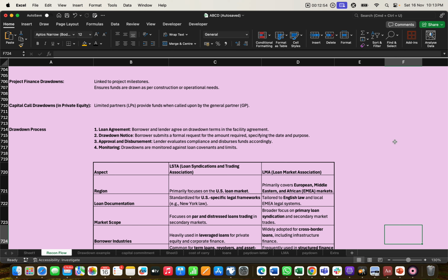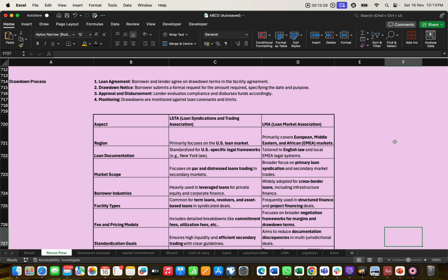So approval and disbursement: the lender evaluates the compliance and disburses the fund accordingly. When the borrower has sent the letter to the lender, the lender will evaluate according to the terms and conditions of the loan agreement between borrower and lender, check with the compliance and legal team, and accordingly it will disburse. Monitoring is also part of drawdown, so drawdown is monitored against the loan covenants and the limits. Whatever limit has been decided, accordingly it will disburse.